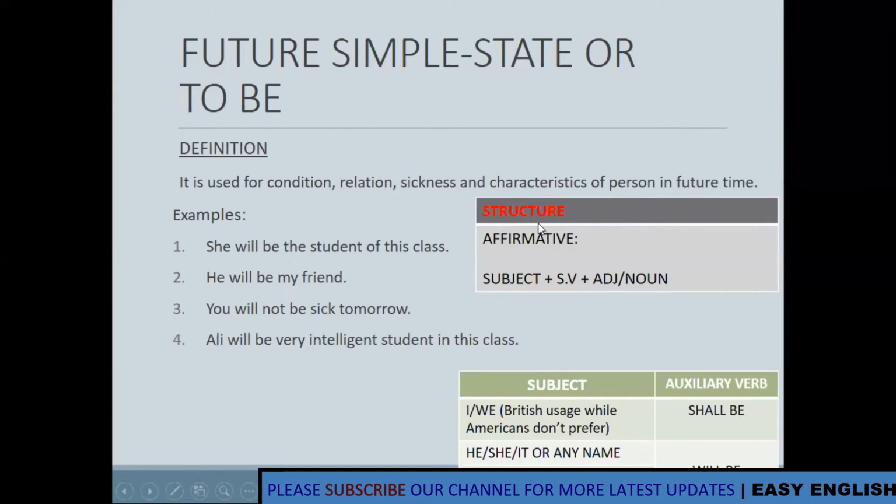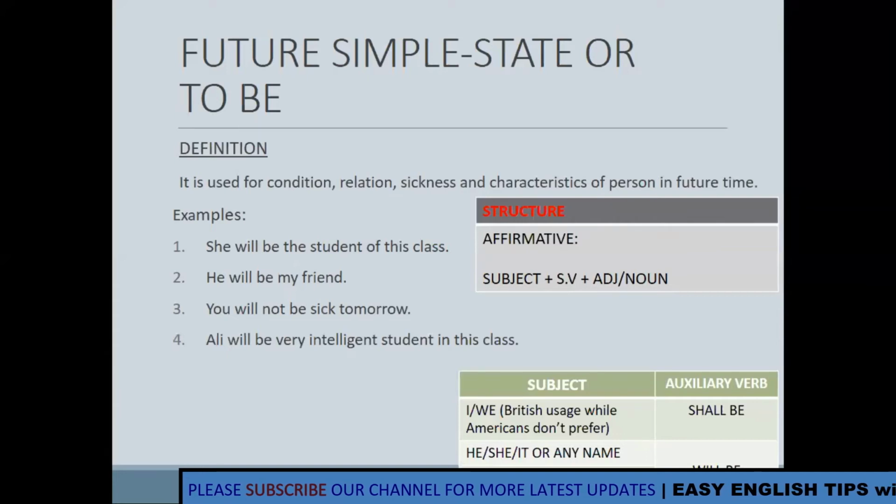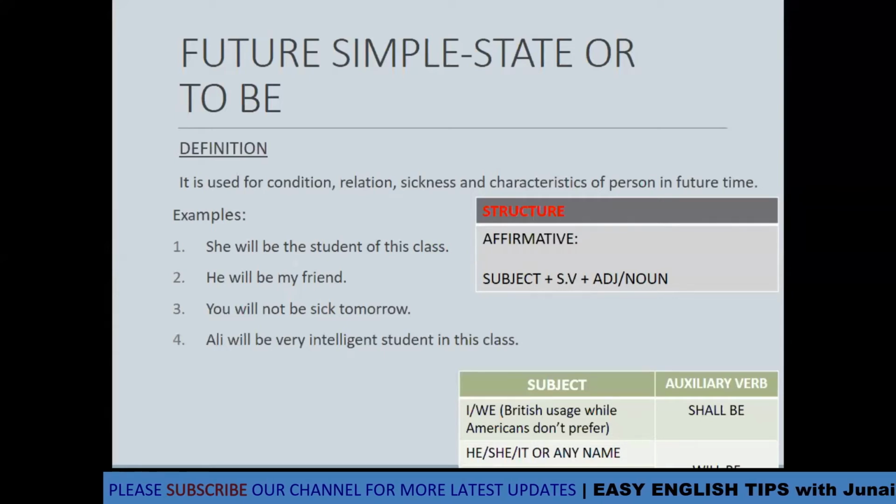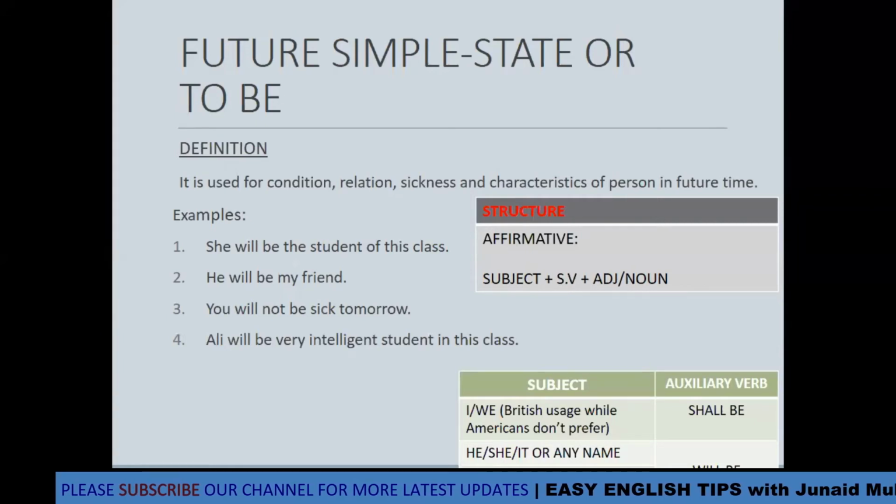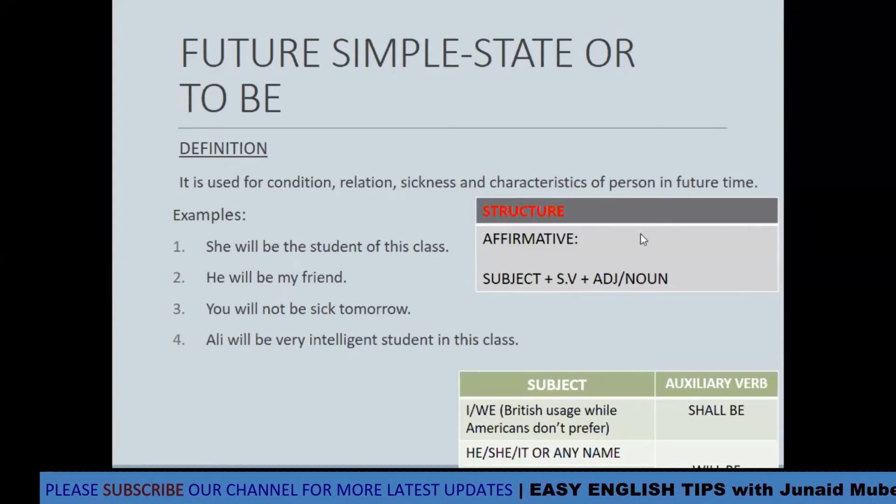Look at the structure. As I have said, I am talking about the state, so here I will use the state verb. State verb and the auxiliary verb are the same. But when we talk about state sentences, we do not say the auxiliary verb, because the auxiliary verb is for the action sentences, in which action is done.